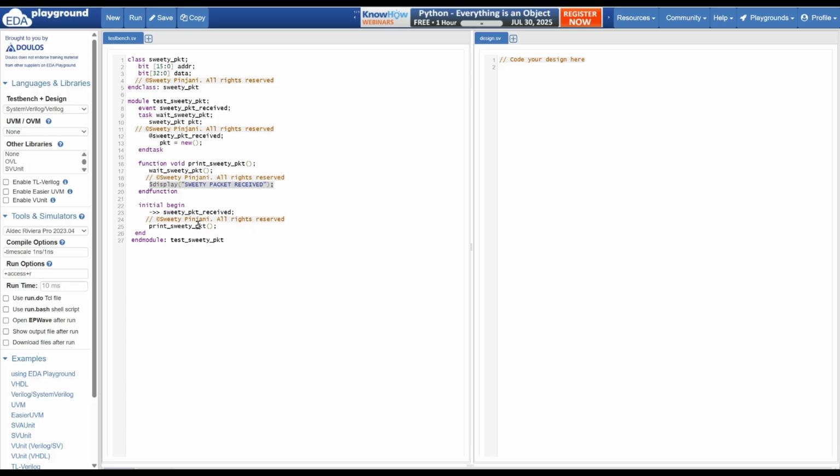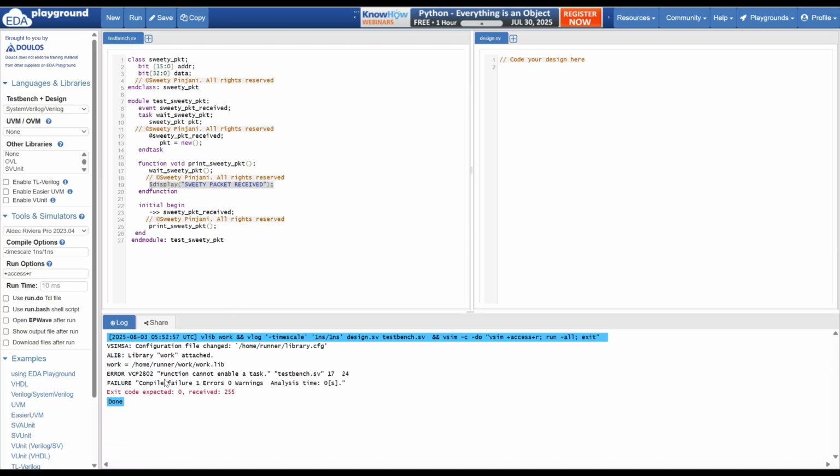And then we will call the function to print the display, which is sweetie_packet_received. Do you think this will work? You can go through this code, take your time, pause this video, and understand if it will work, because now I'm going to give a solution. So if you want to pause, pause now. After running this, let's see if it will work or not. What do you think? Will it work?